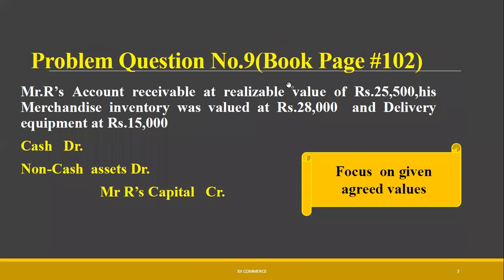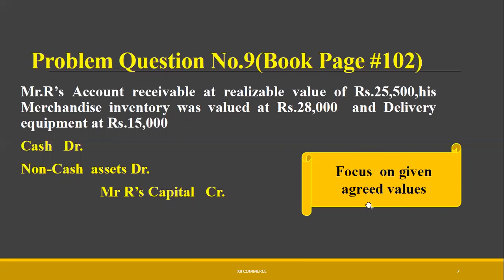Mr. R, accounts receivable realizable value 25,500. His merchandise inventory 28,000. Delivery equipment 15,000. Here we have the previous current assets and the fixed assets also. We are considering these values and then we will form one compound entry. In the compound entry, your current assets will be debited and your fixed assets will be debited. Then your capital will be credited. This is called a compound entry, in which we have current assets and fixed assets both.